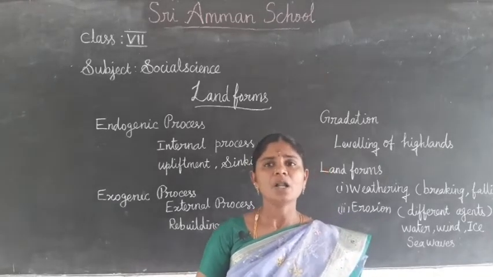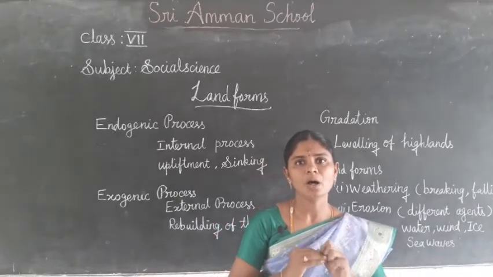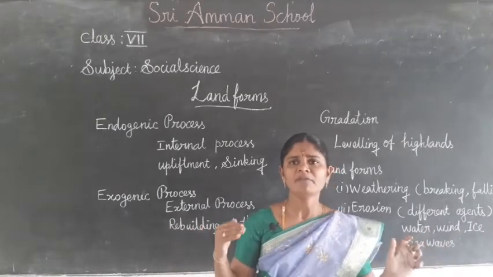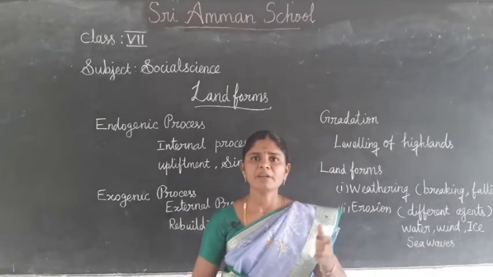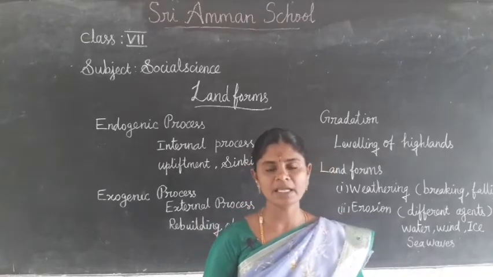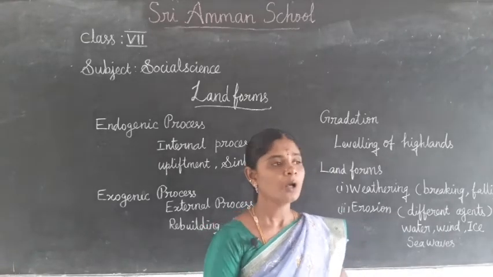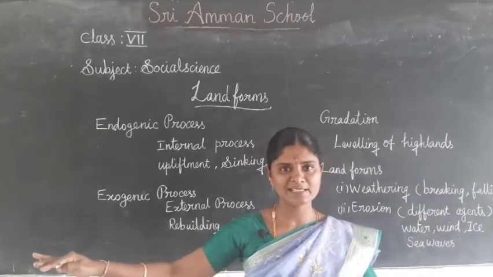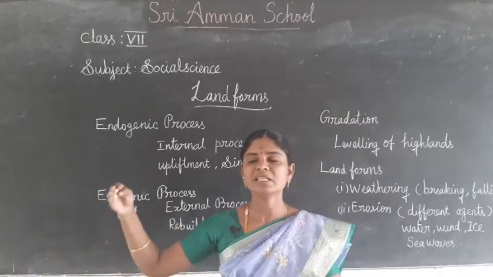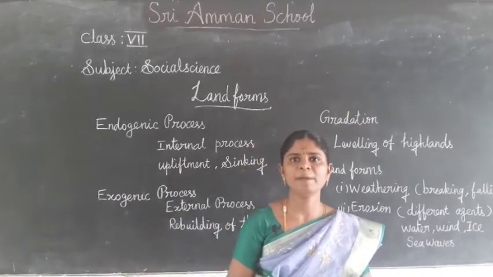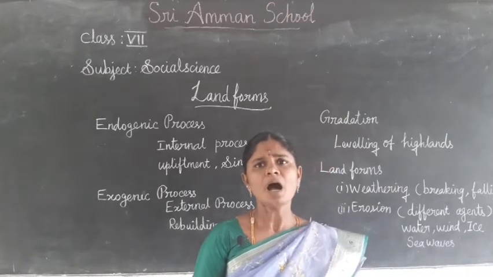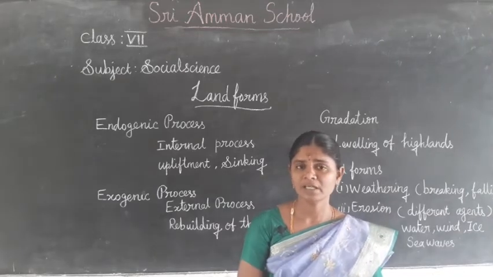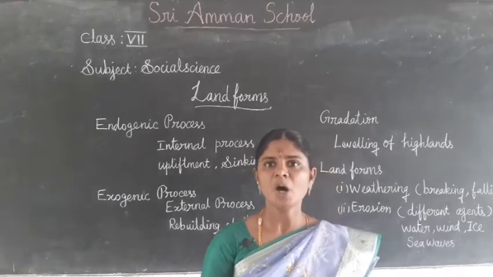Lots of changes, they are all not the same. We find a variety of landforms on the surface of the earth. What are the varieties of landforms? On the one side they have mountains, on the other side plains, on another side plateaus, and on another side valleys. How are these changes taking place on the landforms?